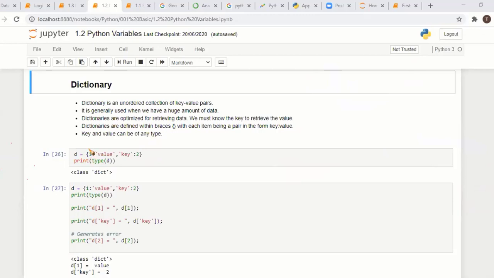Key and value pairs are stored as key and value. You can access based on the key only. You can't access via the value. If you go through this example, you can see it shows some error.